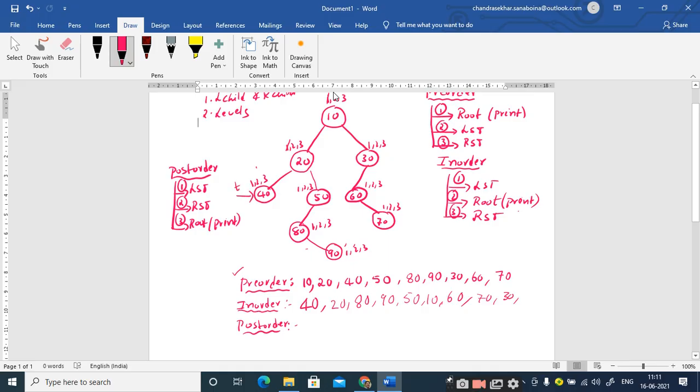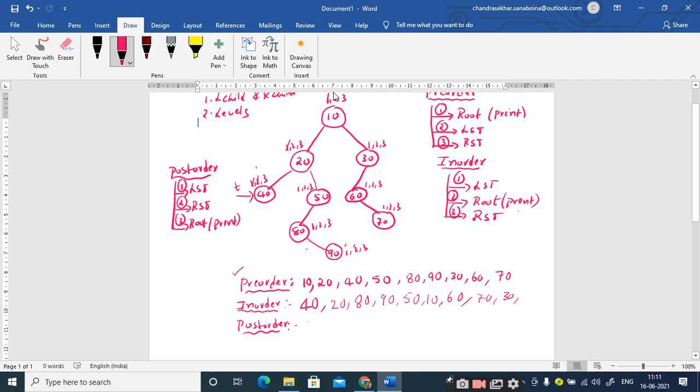At 40, the first step is traversing the left subtree. Since there is no left subtree, I just strike it off here. Then the second step is traversing the right subtree. Since there is no right subtree, again you just strike off this second step at 40. The last step, step 3, is printing the root node.